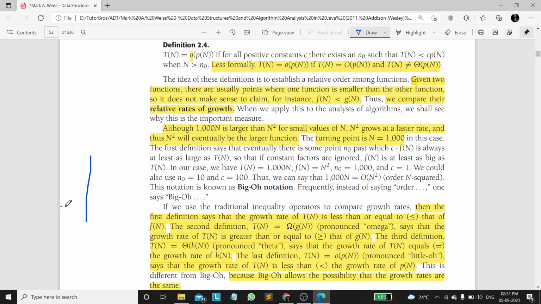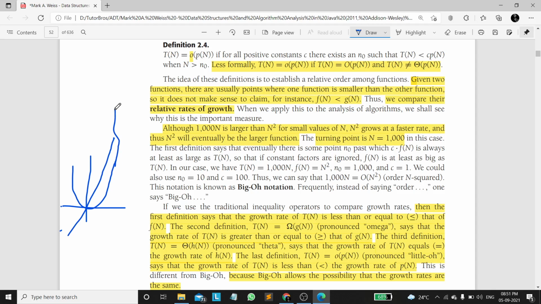If you plot it like this, the n square graph will look like this, and y equal to 1000x will look something like this.